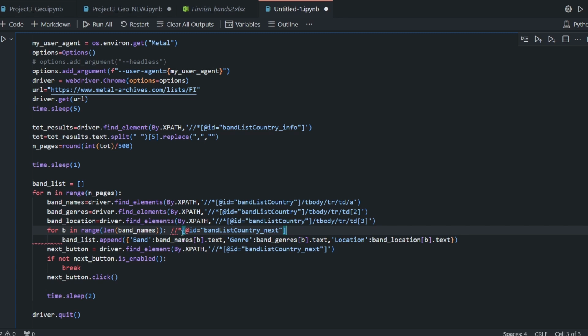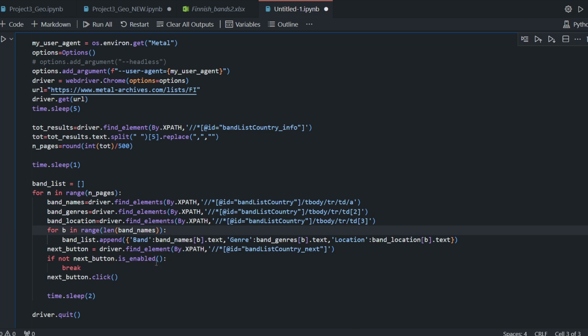Okay, it was this one. So it's exactly the same. Once I've done this XPath, I say to Selenium, find this element, but if it's not enabled, break the code, which means stop, because we've reached the last page.